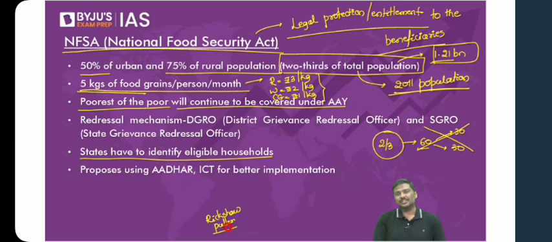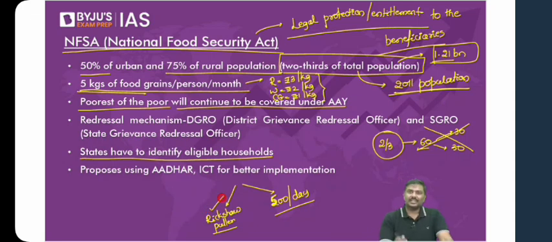Right? And there is one more beneficiary who earns, let's say, 200 rupees per day. Or let's make it a bigger number, let's say 500 rupees per day. Now how many of you believe that the Government of India should provide the same amount of food grains to both of them? I hope you understand. How many of you believe that the Government of India should provide the same entitlement to both of them? Is it fair? Is it promoting equity?